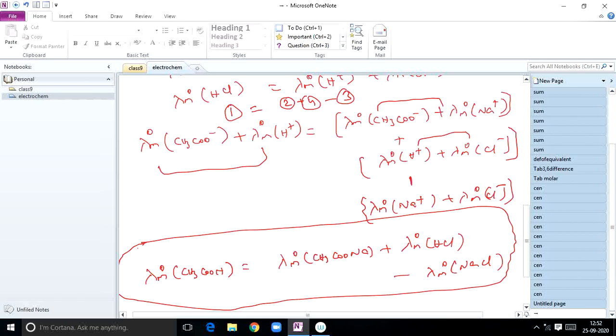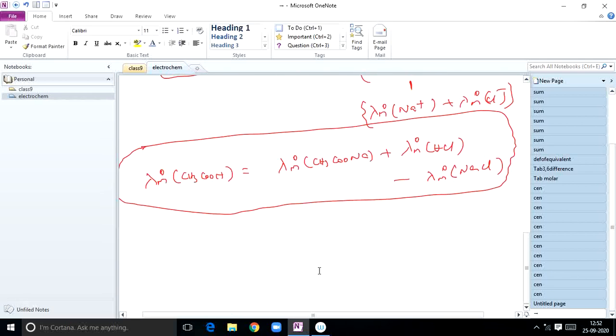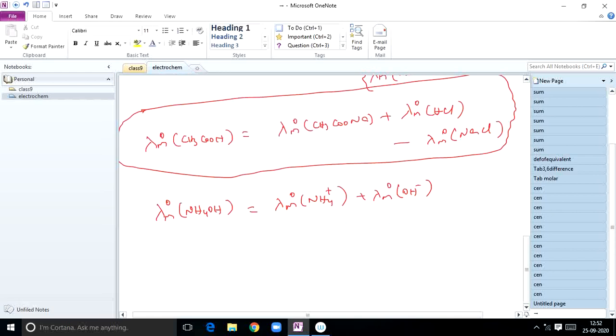So I am giving the important relations. Most of the equations are repeated here. You can apply it for this one also. I am taking lambda m naught of ammonium hydroxide, which can be written as lambda m naught of NH4 plus plus lambda m naught of OH minus. I am going to calculate lambda m naught of NH4OH, taking this as the first equation. For that purpose I am considering 3 electrolytes.